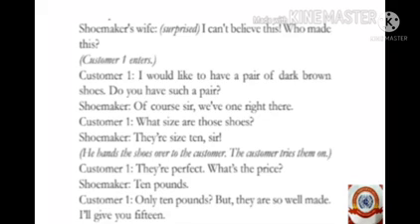Children, what made the customer pay more for the shoes? Correct. The shoes were so well made. So the customer was ready to pay more for the shoes.